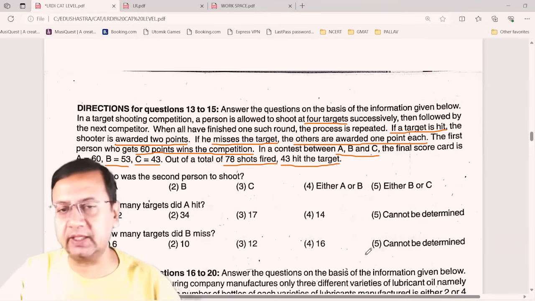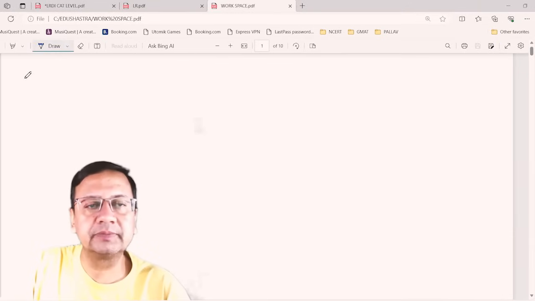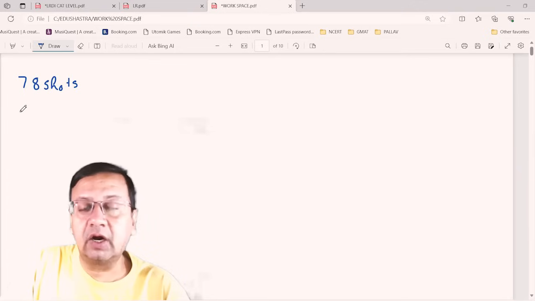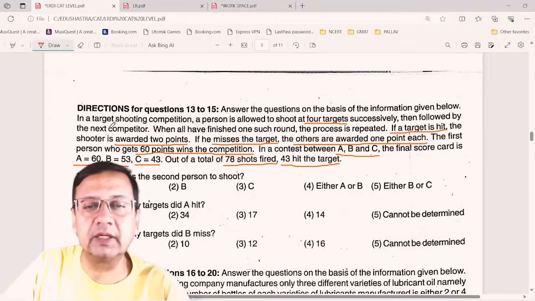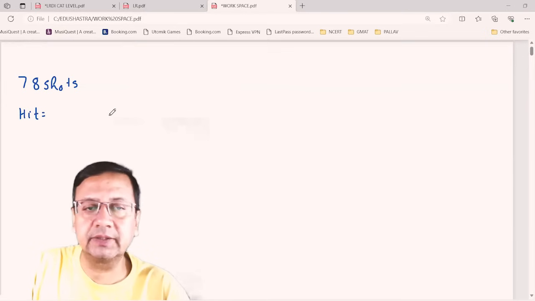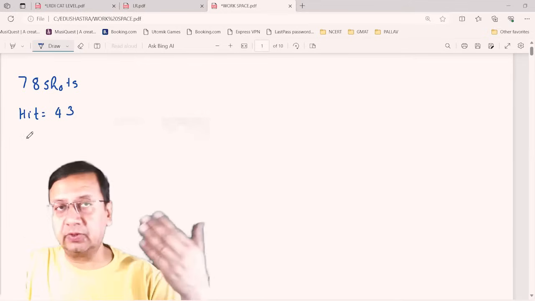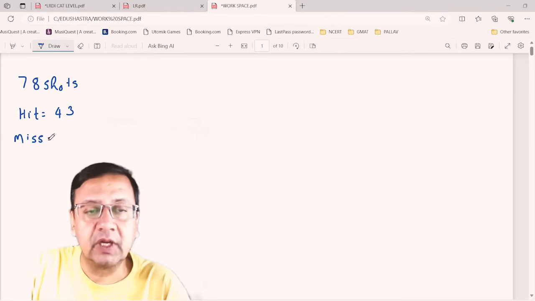So just start writing the important information first. How many shots are there? Total 78 shots. How many are hit? 43 shots are hit. So if there are total 78 shots and 43 are hit, there should be some missed. How many are missed? 35.